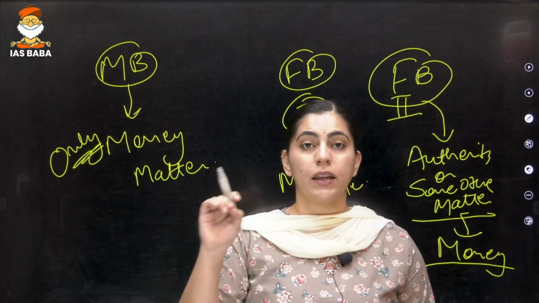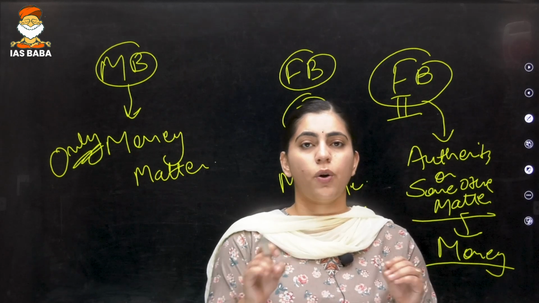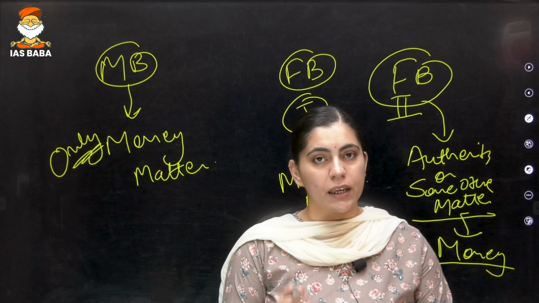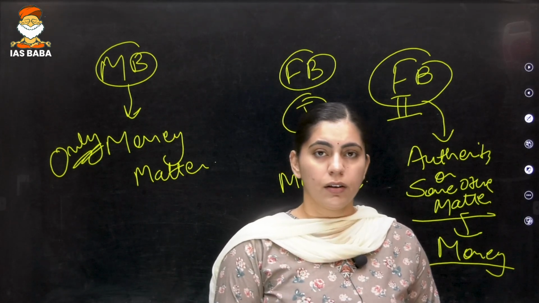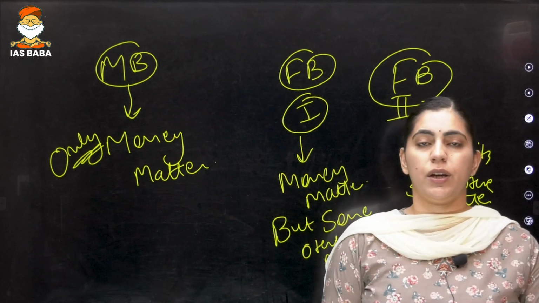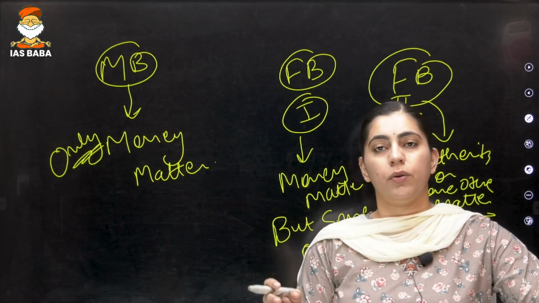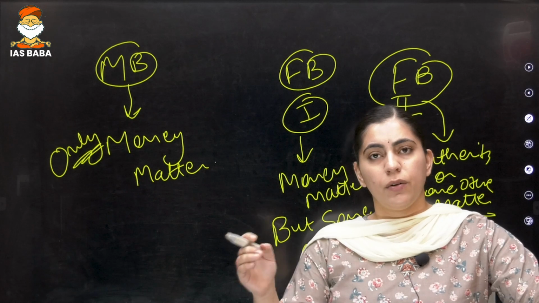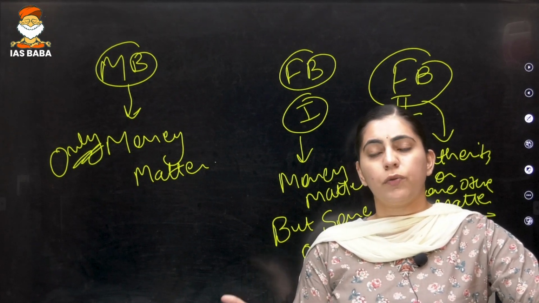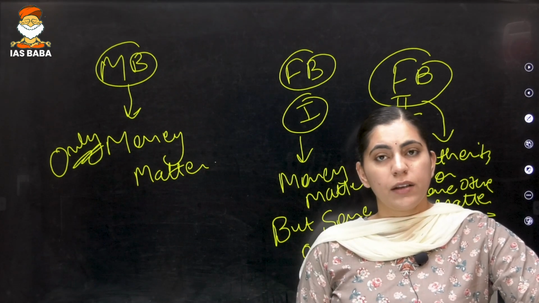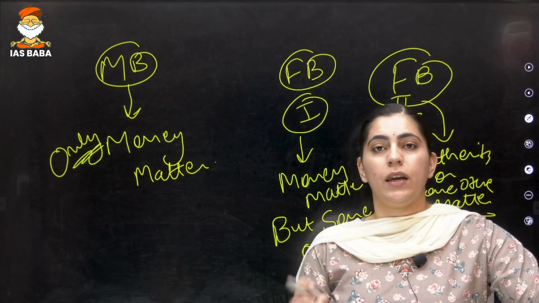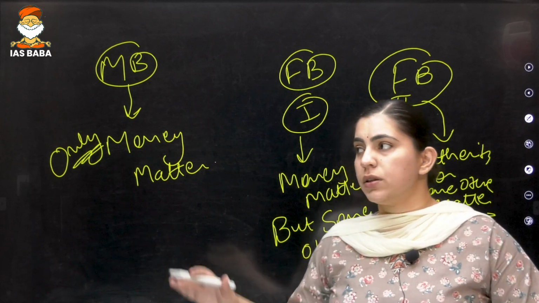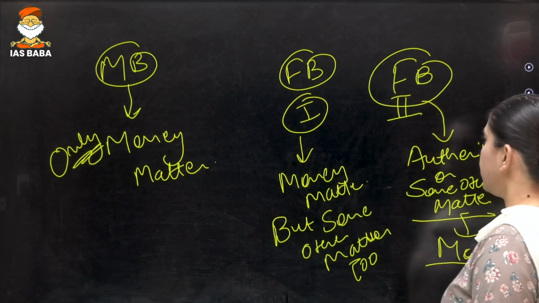It is basically the creation of an authority, institution or organization, but that organization will have the power to collect money from the citizen. Is it clear? For example, you are creating the NHAI, the National Highway Authority of India. Now, NHAI has certain powers to collect money from tender allocation or from the citizens of India. So finance bill's primary objective is not the collection of money, but the creation of the institution. This is the basic difference between the three bills.